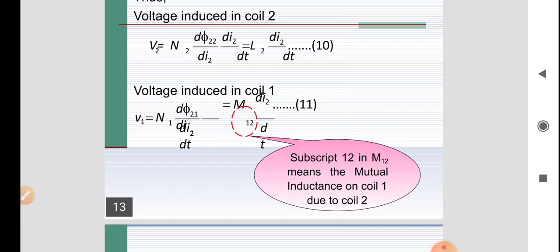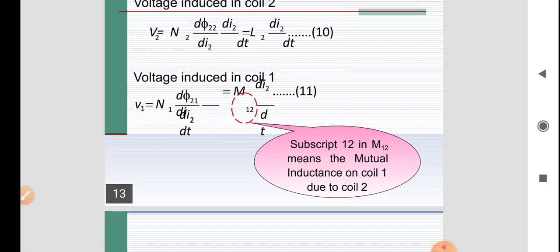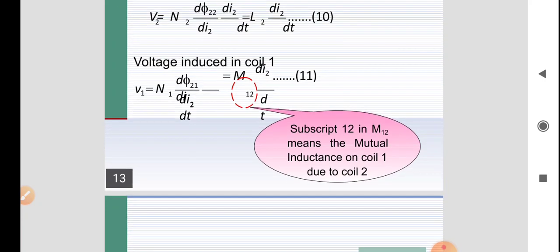Similarly, with I2 flowing, some flux phi 21 is induced in the first coil, and due to it some voltage is induced in coil 1. The number of turns of coil 1 is N1, so V1 equals N1 into d phi 21 by di2 into di2 by dt.